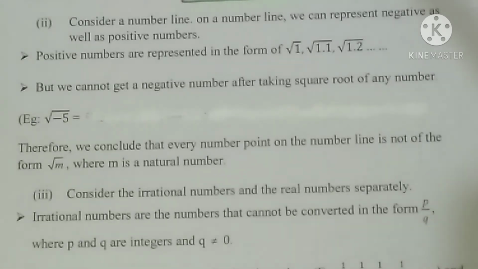The number line consists of positive as well as negative numbers. When we take root of -5 as a point there, we are not getting it, and a negative value we cannot take according to the condition that m is a natural number. So the statement is not true. What is the conclusion? Every point on the number line is not of the form root m, where m is a natural number.